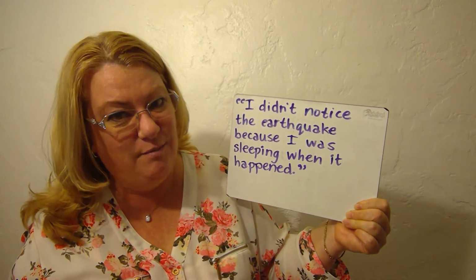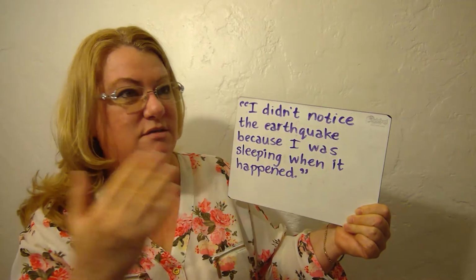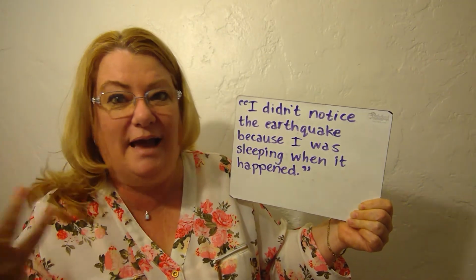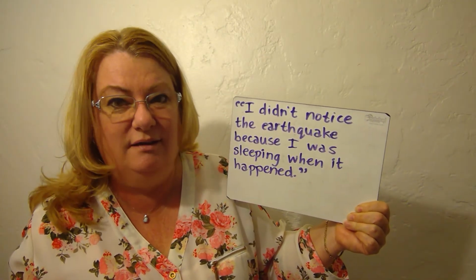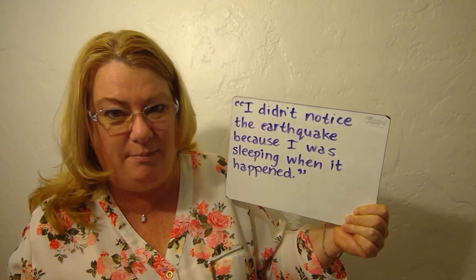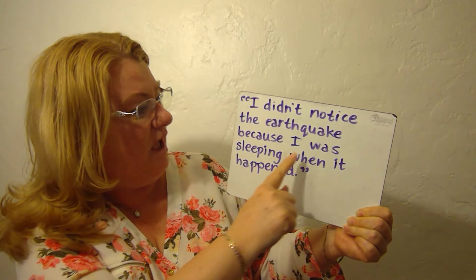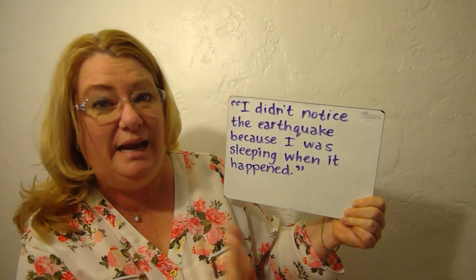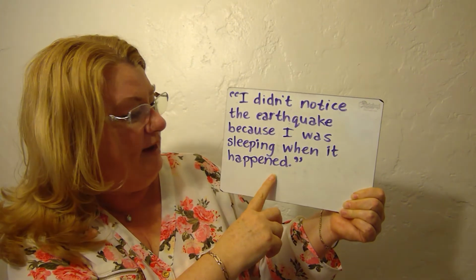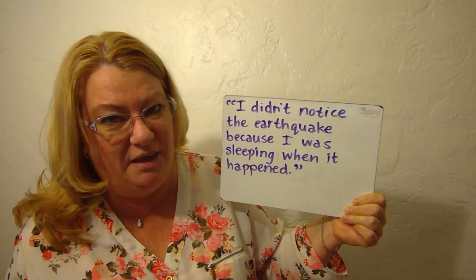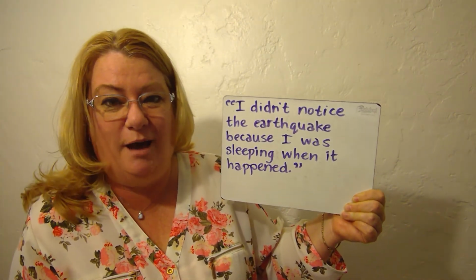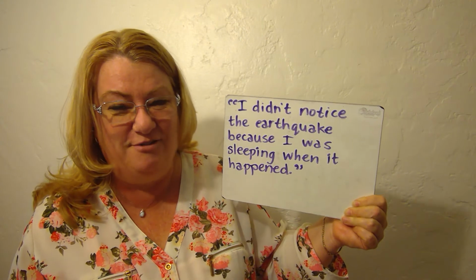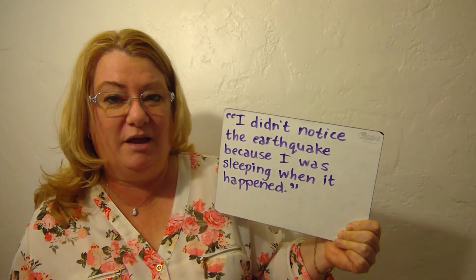And these are dynamic in that I didn't notice. I didn't take note of something. I didn't realize something happened. And then I was sleeping is that action of actually being asleep. There's a beginning and an end. And then when it happened, that's a quick beginning and an end of a process that happens, an earthquake in itself. So these are examples of dynamic verbs.